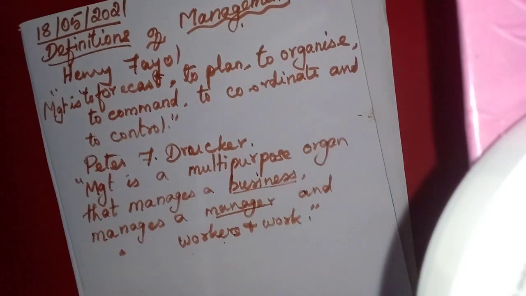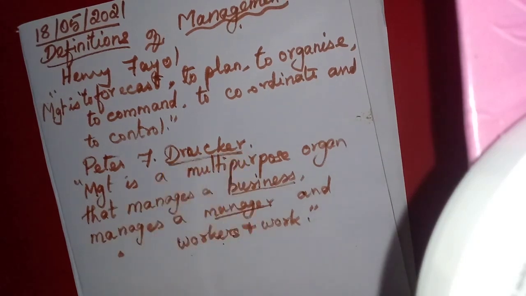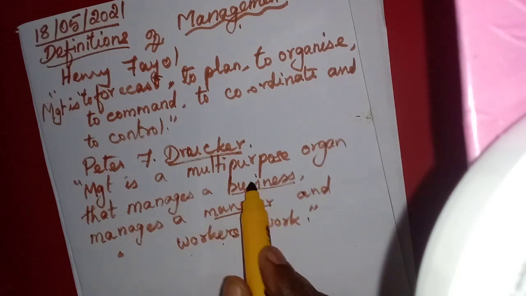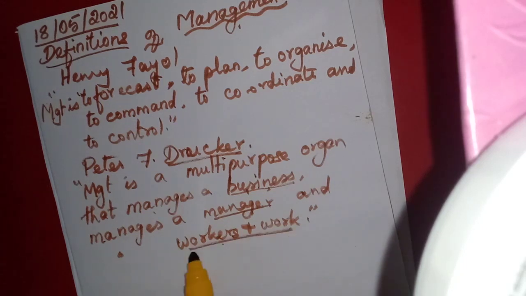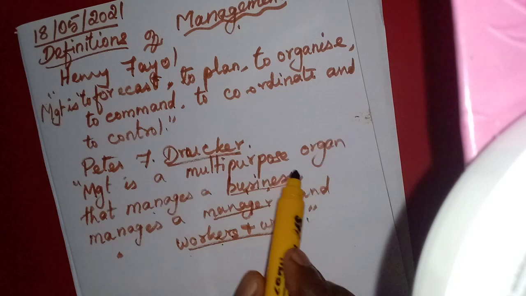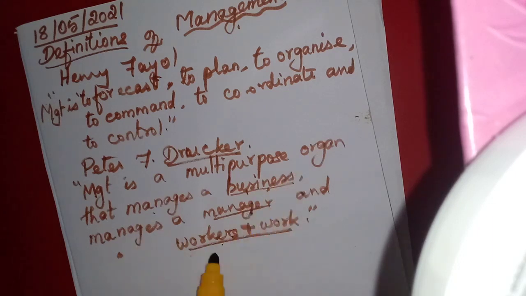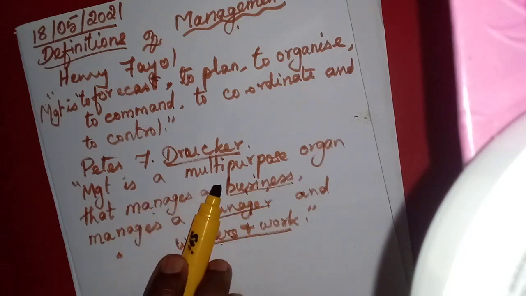Here he is giving 3 points, isn't it? Drucker is stressing 3 works: business, then managing a business, manager, and workers and work. So if a single part is omitted, if we do not manage a business, just managing a manager and worker, it will not get fulfilled.